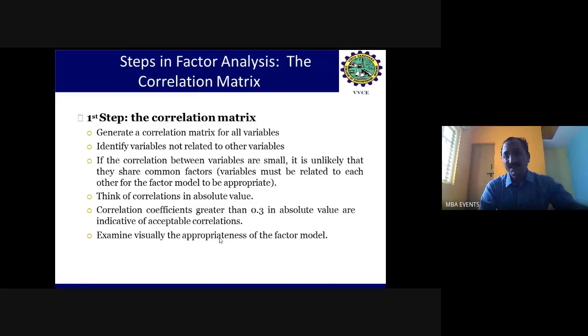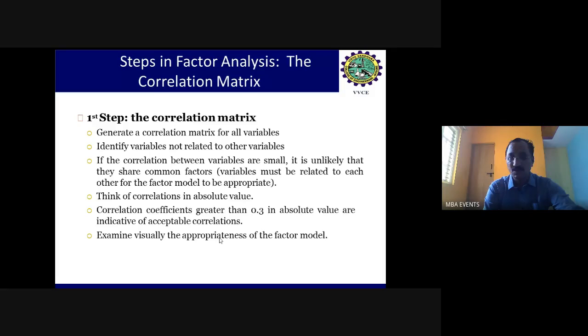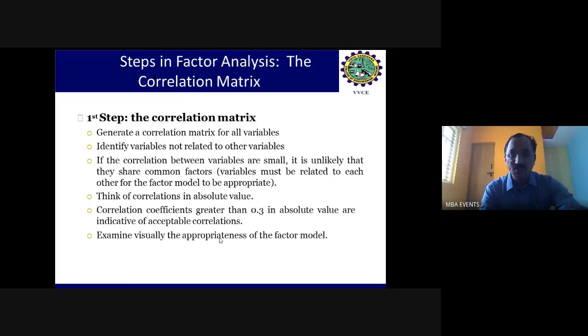The next step is to think of correlations in absolute value, and then we check whether these correlation coefficients are greater than 0.3 in absolute value, indicative of acceptable correlations or not. After that, we examine visually the appropriateness of the factor model. So in the first step, we check the correlation matrix.